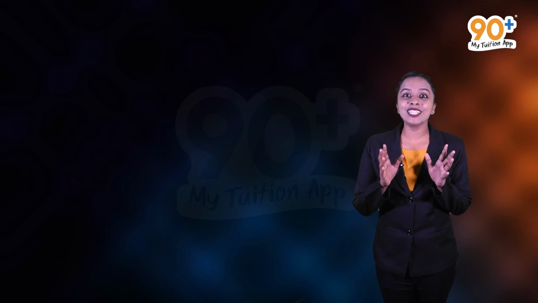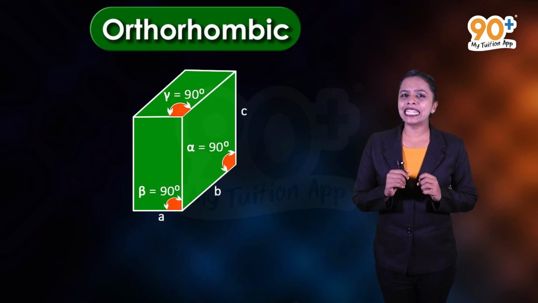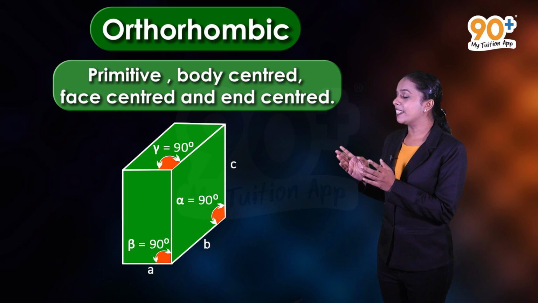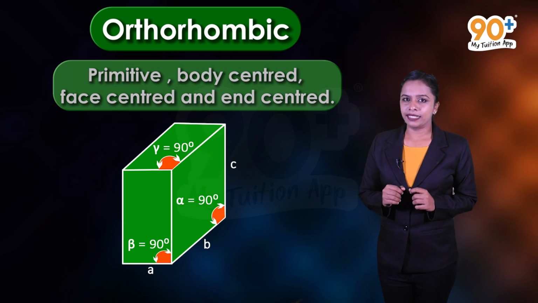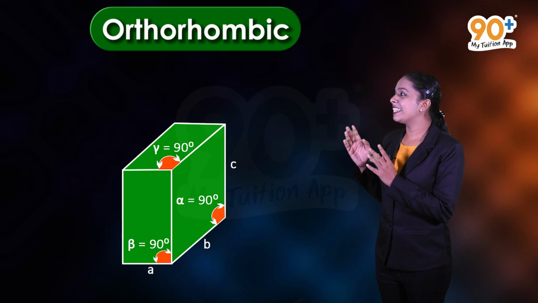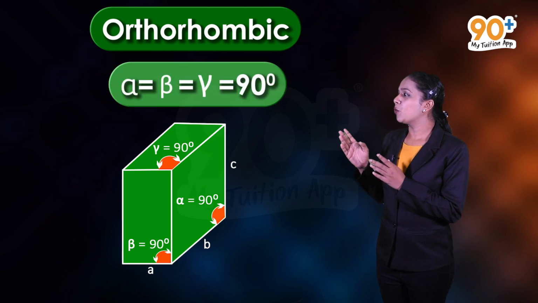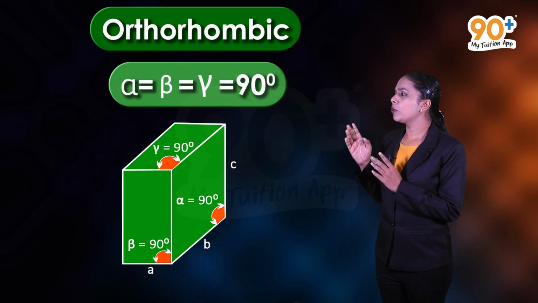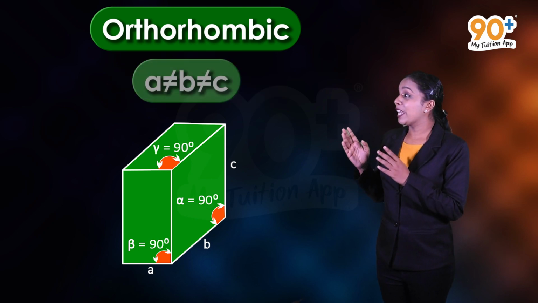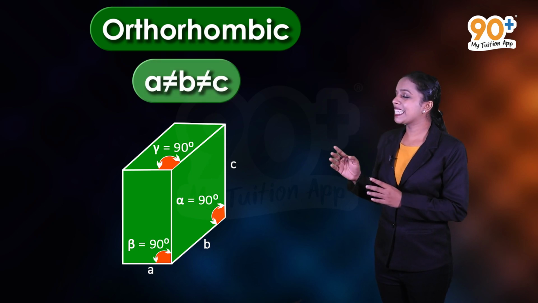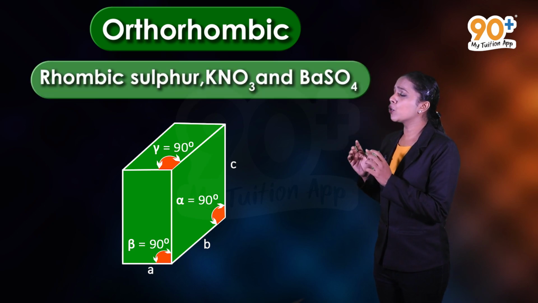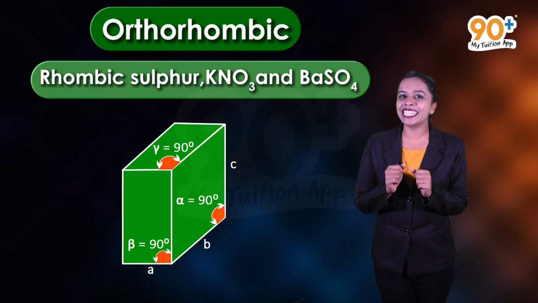Moving to the third one, that is orthorhombic. In orthorhombic crystal system, the possible lattices are primitive, body-centered, face-centered and end-centered. The axial angles are of 90 degrees. That is, alpha is equal to beta is equal to gamma is equal to 90 degrees. And the three axes are unequal. That is, a not equal to b not equal to c. Well, rhombic sulfur, KNO3 and BaSO4 are some examples of orthorhombic crystal system.